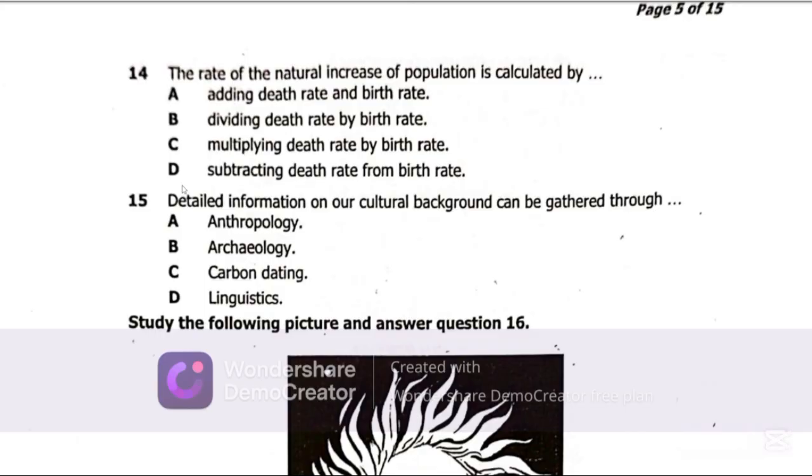That is when you're going to know if the population is increasing or decreasing. So if the birth rate is higher than the death rate, you know that the population is increasing. But if the death rate is higher than the birth rate, then the population is decreasing. So the best possible answer on question 14 is D, subtracting death rate from birth rate.